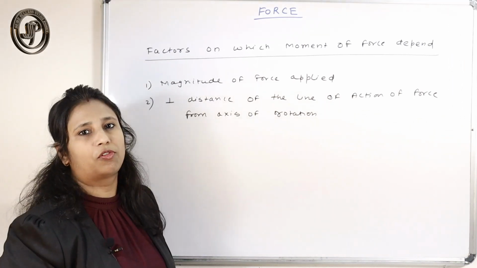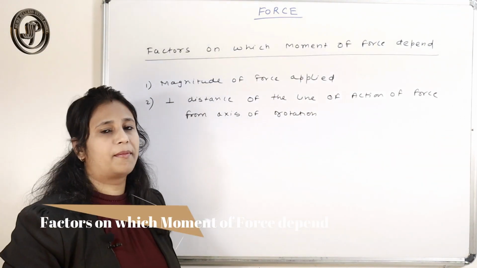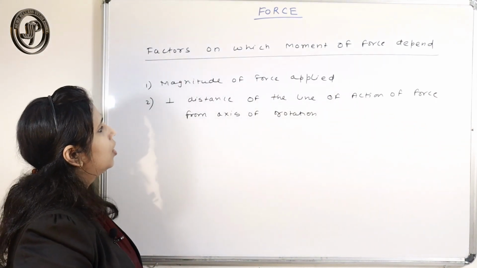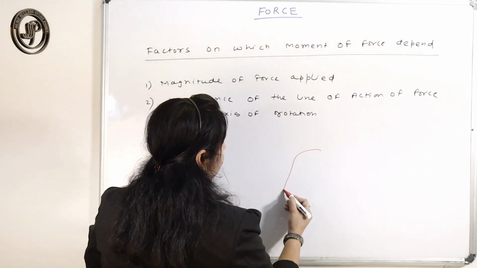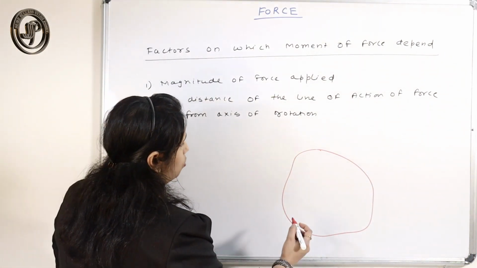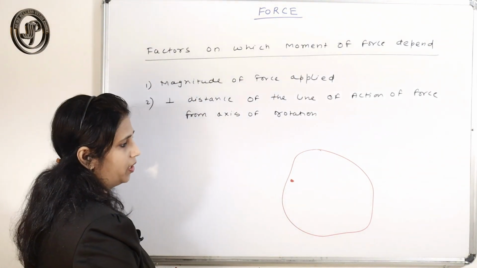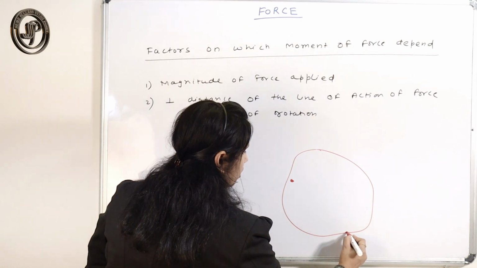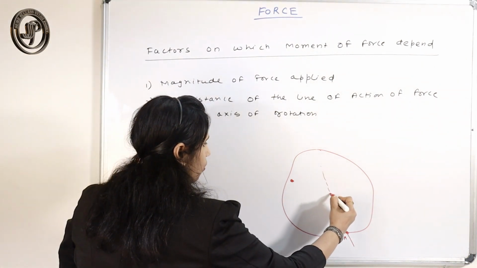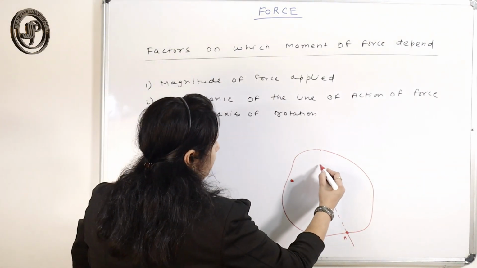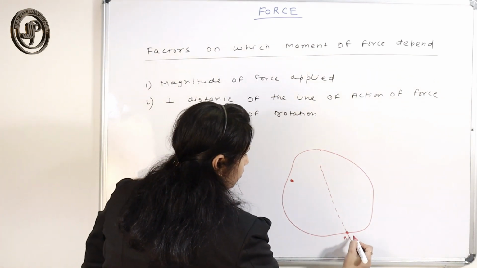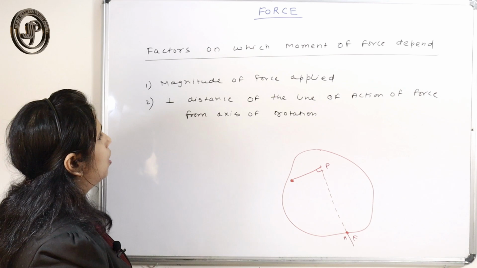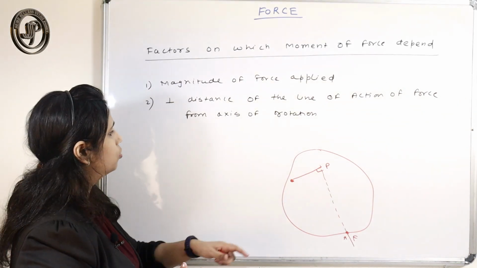Now the factors on which the moment of force depends. Moment of force depends on two things: one is the magnitude of the force applied, and the other is the perpendicular distance of the line of action of force from the axis of rotation. Suppose this is a rigid body and this is your pivoted point. A is the point of action of force, and this is the line of action of force. This is the force you have applied, and this is the perpendicular distance of the line of action of force from the axis of rotation.